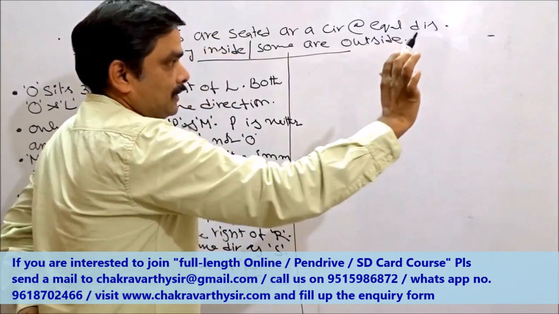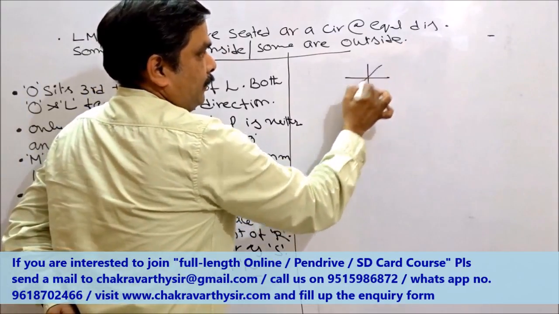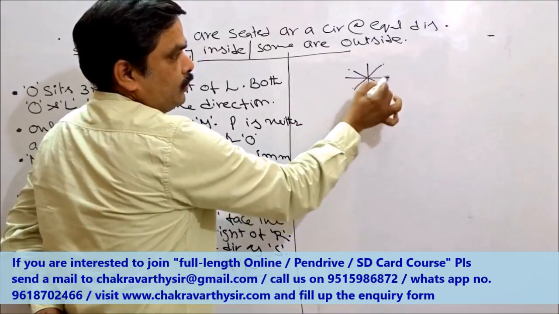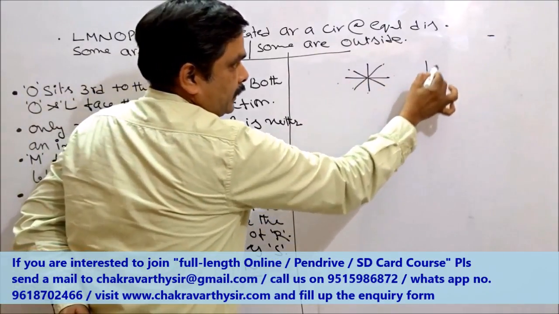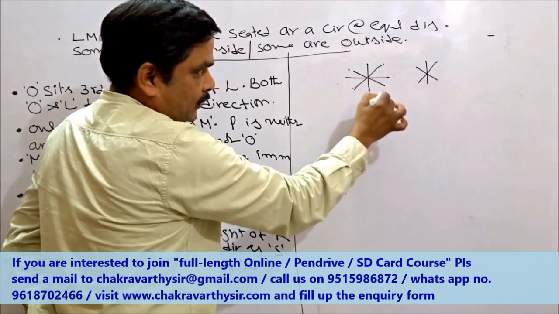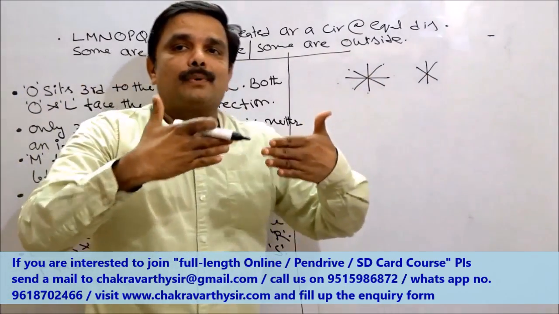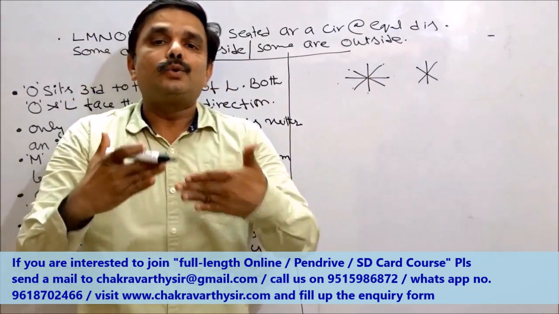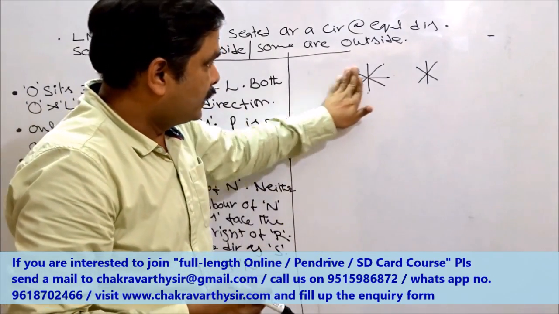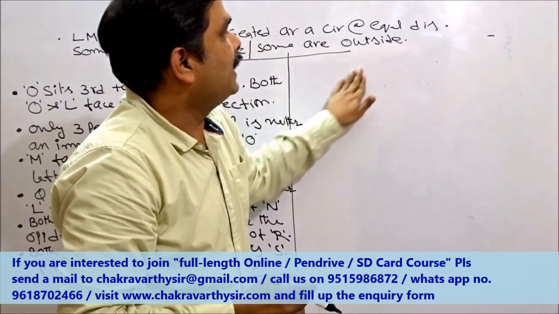Suppose 8 persons are there. I may take in this way. 8 are there, right? These two are opposite, these two, and these two. Suppose 6 persons are there. We can take like this. 10 are there, add up 2 opposite to each other. 12 are there, 2 opposite to each other. In 2 sets I am going to take. Got the clarity? Right. Now, in this question, they have given 8 persons.